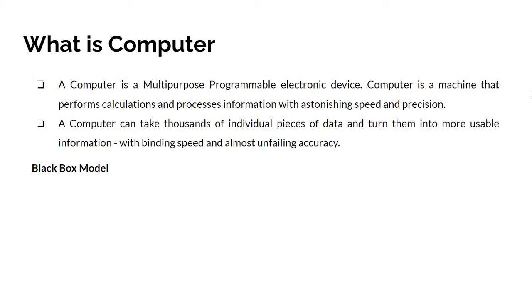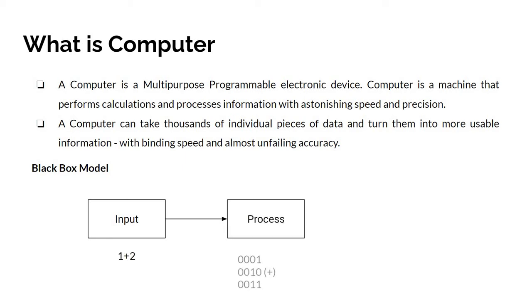We answer this question by using black box model. The computer accepts inputs, that is data, via input devices. The input devices translate the information into a form understandable by the computer, which means the computer is able to understand only 0 and 1s. It is a binary number.